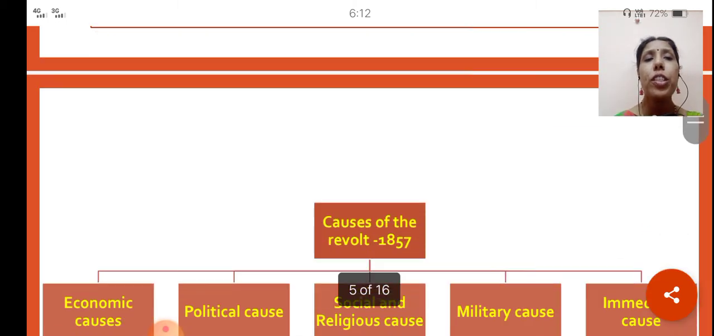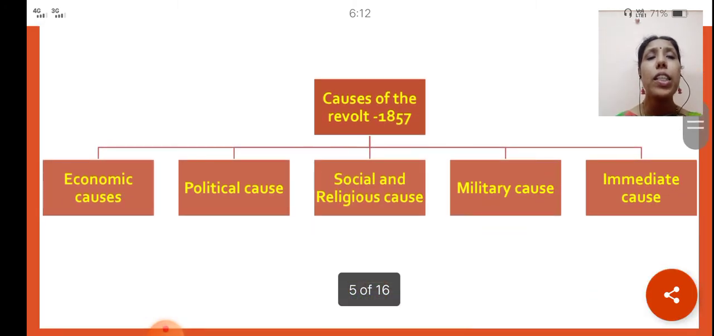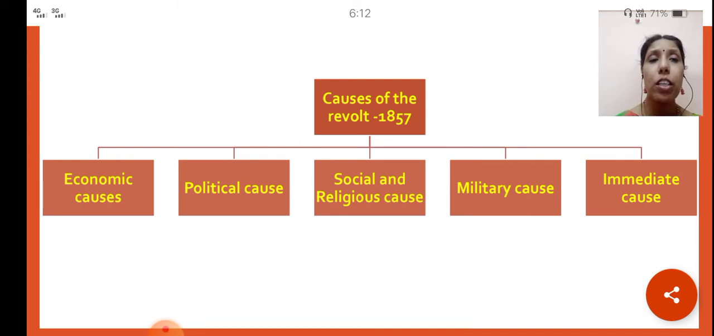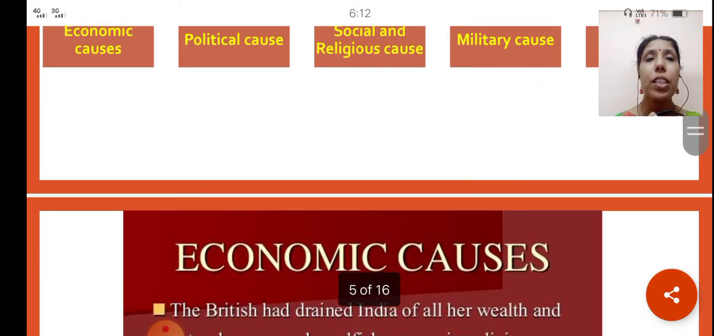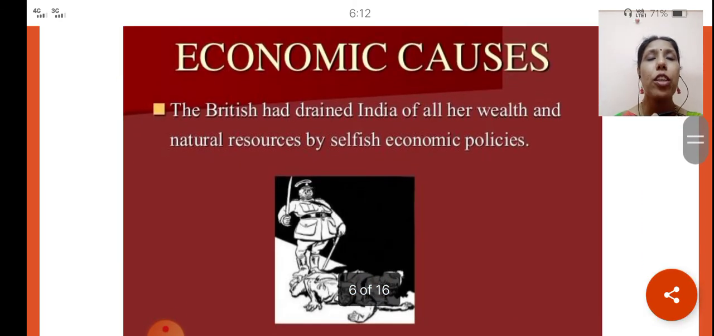So if you go further, you will also be able to know the other causes for the revolt. They are the economic causes, political causes, social and religious causes, military causes, and the immediate cause. We'll be knowing each one by one. So first is the economic cause.